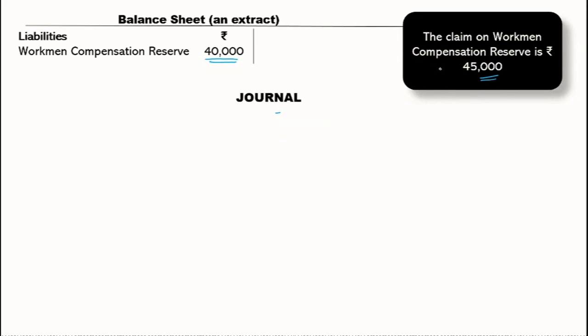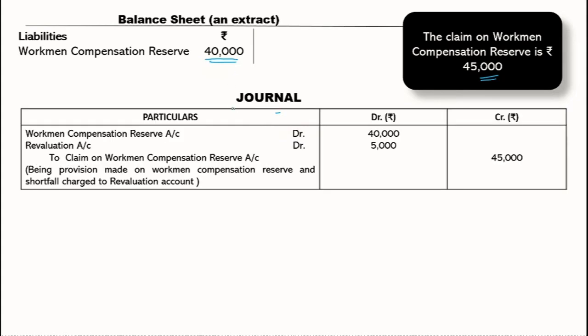To the extent of 40,000, it will be recovered from this reserve which we already have, and the remaining 5,000 is a loss. And where do we show the losses at the time of reconstitution of a partnership firm? Yes, of course, it's shown in the revaluation account on the debit side.